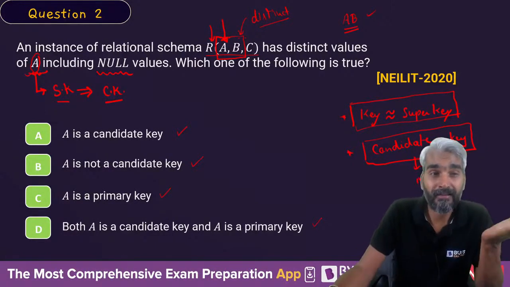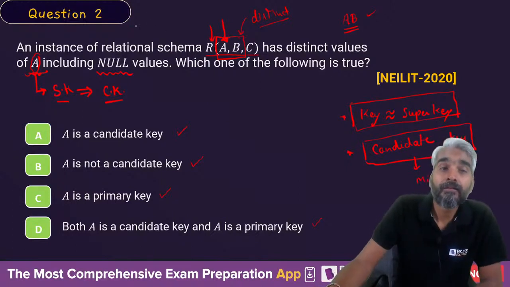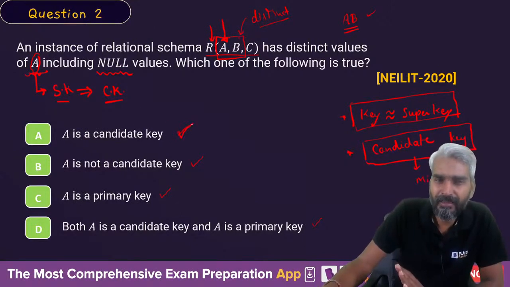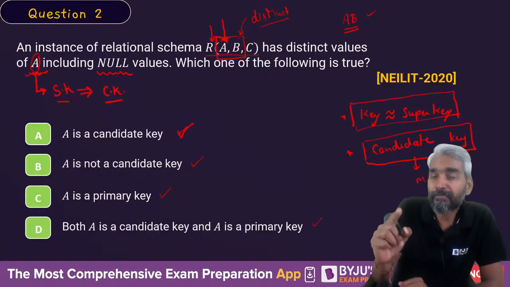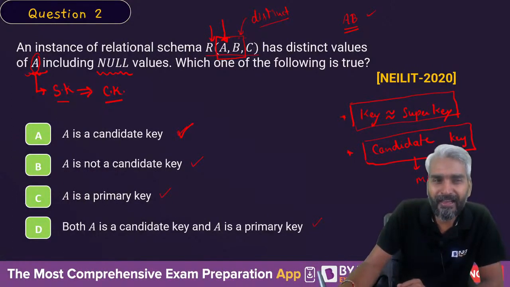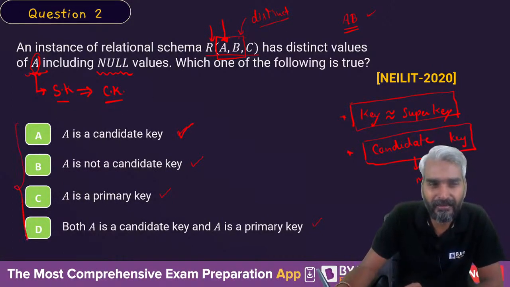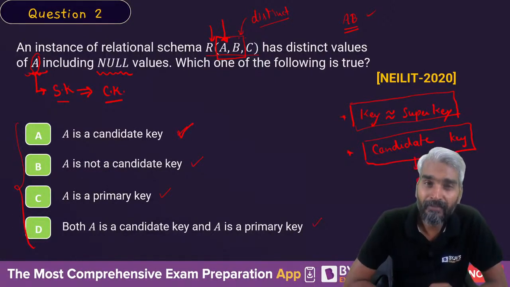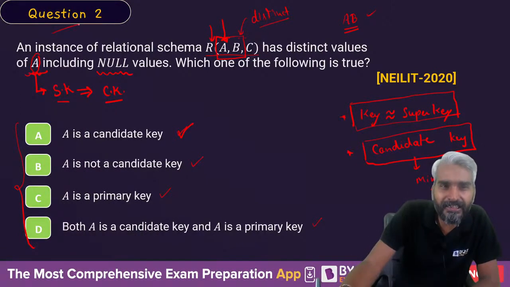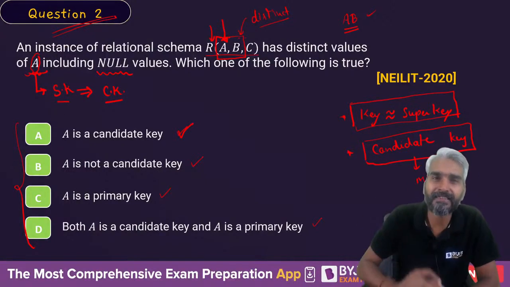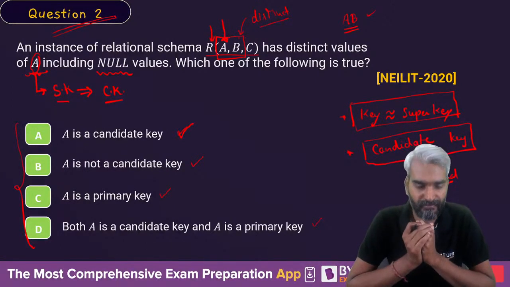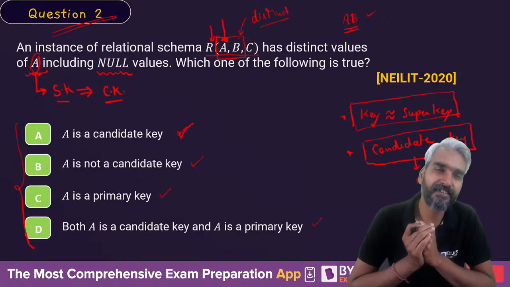So what am I asking? From a NIELIT question point of view, A is a candidate key. But tell me, from the GATE point of view, do we have any option as a correct answer in this question? I don't know how many of you are preparing for the GATE exam. But if this is the exact same question, what should be the correct answer if it is asked in the GATE exam?